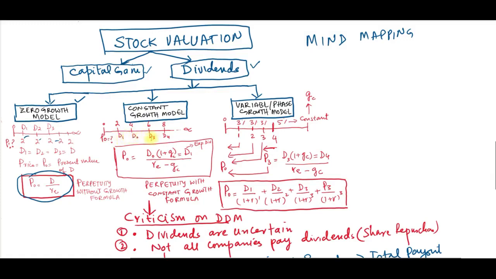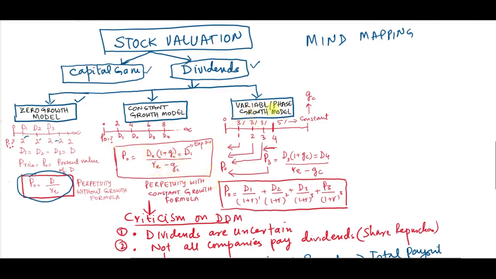How do we get d3? It is d2 times (1 plus g). And how do we get d1? It is actually d0 times (1 plus gc). Gc means constant growth, and d1 is the expected dividend over (re minus g). So this is required rate of return and constant growth. This is actually the perpetuity formula with growth.